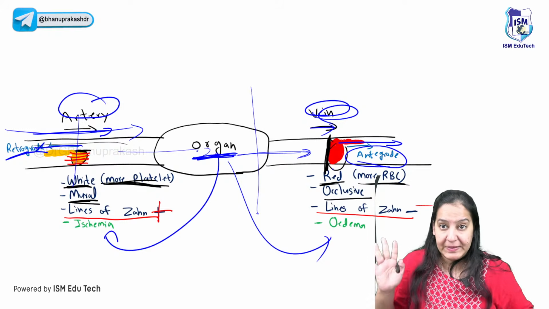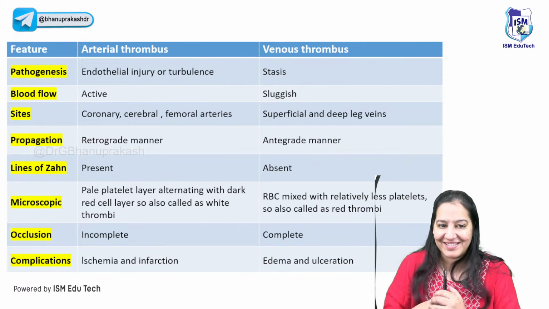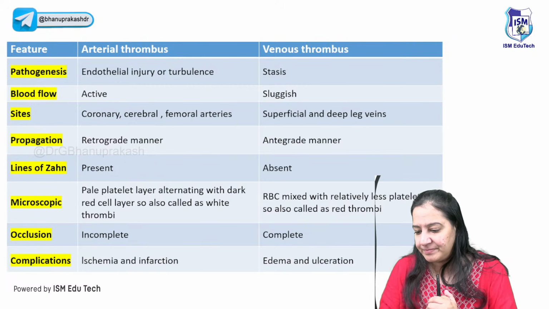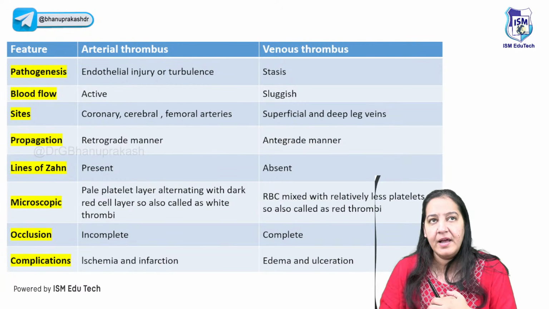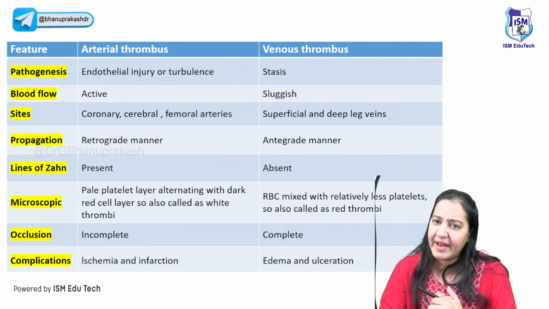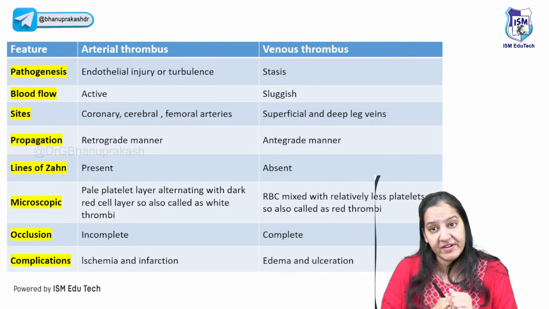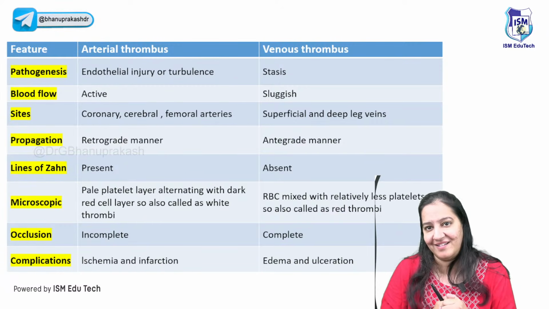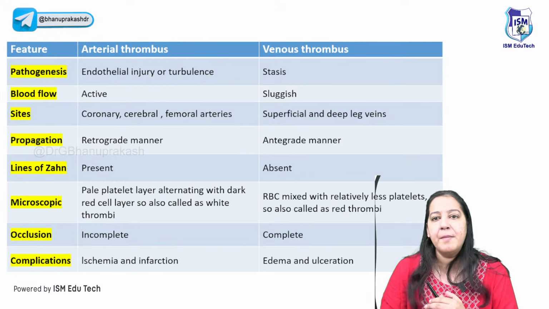So let me summarize the differences between arterial and venous thrombus. We have understood them clearly in the diagram. Dr. Anand: lines of Zahn are present in arterial and most commonly absent in vein. Rarely, in rare cases, venous can also have lines of Zahn. But in an MCQ, if it asks whether lines of Zahn are present in arterial or venous, go with arterial. If the option both is given, you can go with both also. Rarely venous can have, but not always.